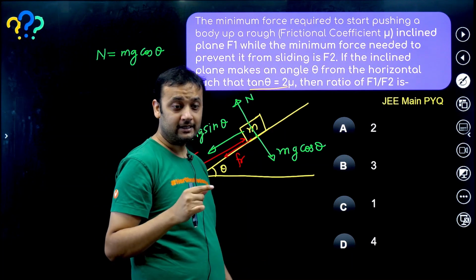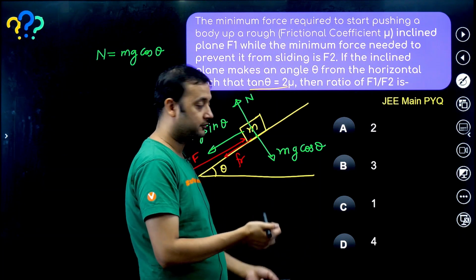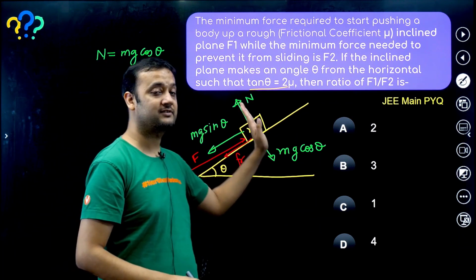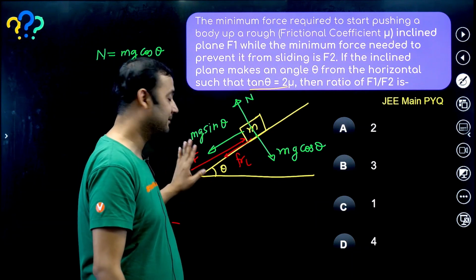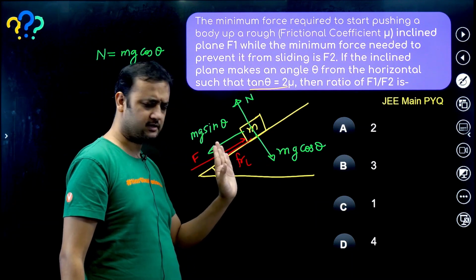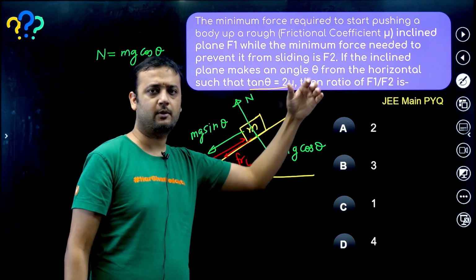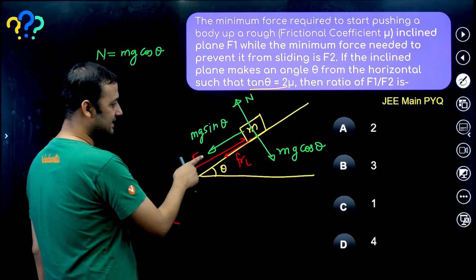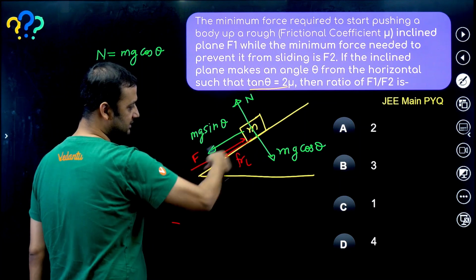And when the body is just about to move, friction would have become limiting. Can we say that? See, the body is on the verge of sliding. Why? Because we have to find the minimum force. So just that much force so that the block is just about to move in the upward direction. So can we say that this F will be equal to mg sin theta plus friction.